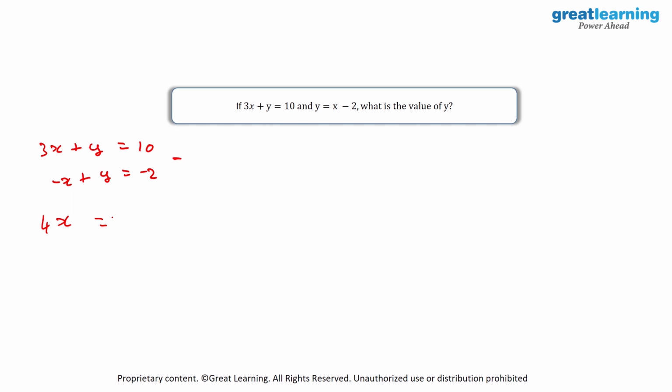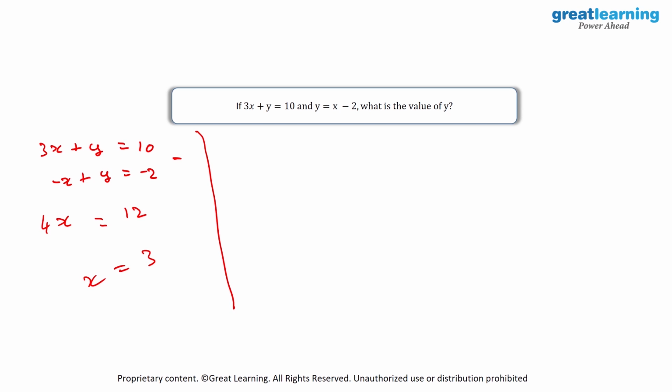And then on the RHS, we have 10 minus of minus 2, which is equal to 10 plus 2, and that is equal to 12. So now when I divide 12 by 4, I get a value of 3. And now we have solved for x. We know the value for x.